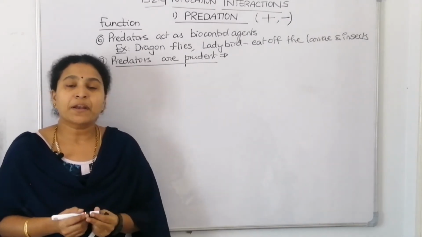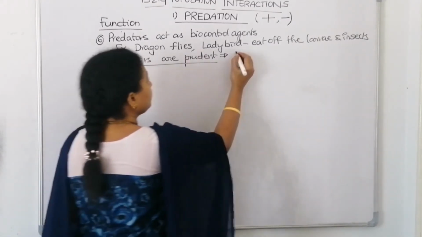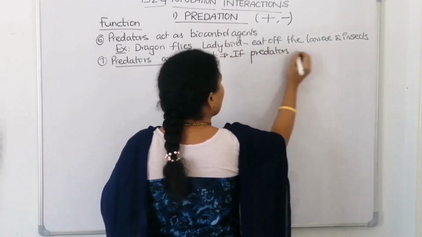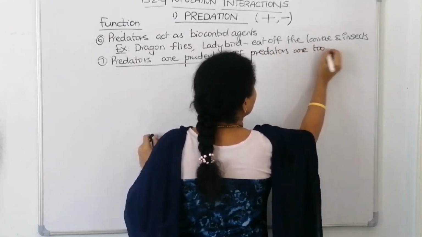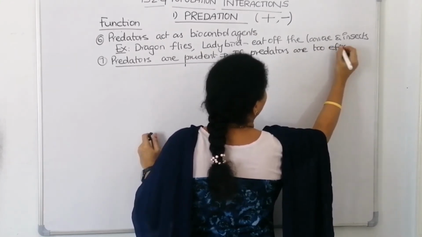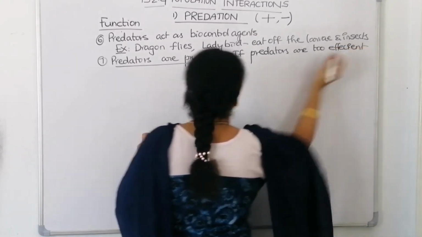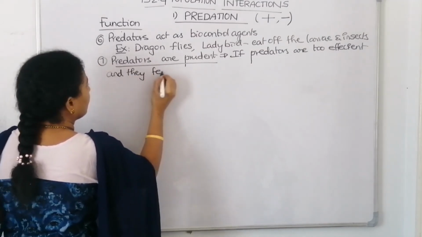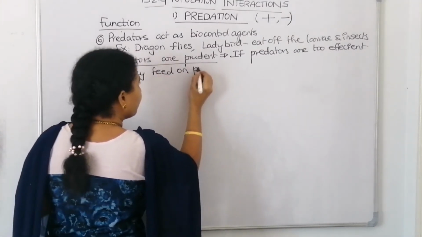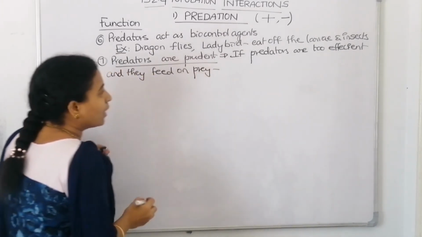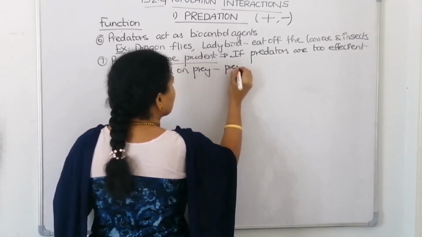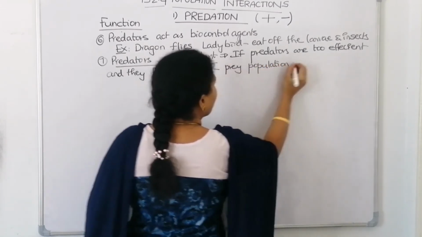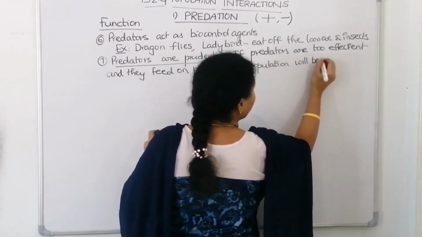Means if the predators are too efficient, and if they feed too much on prey, after some time what happens? The prey population will become extinct.